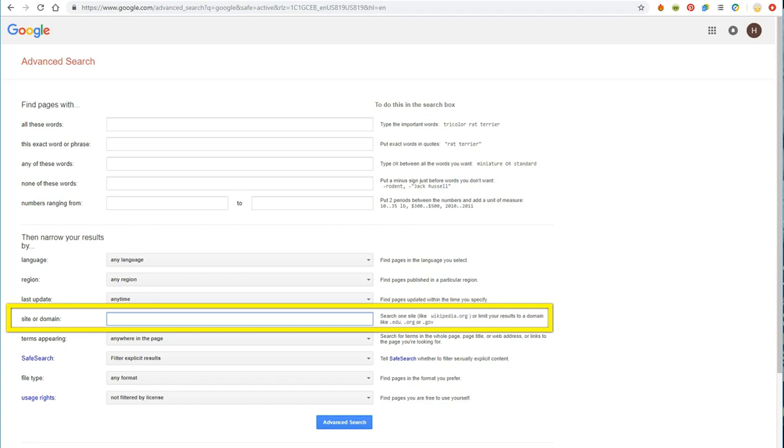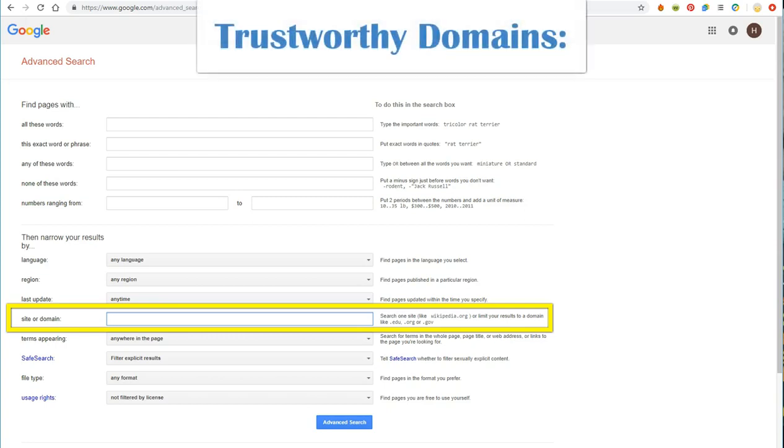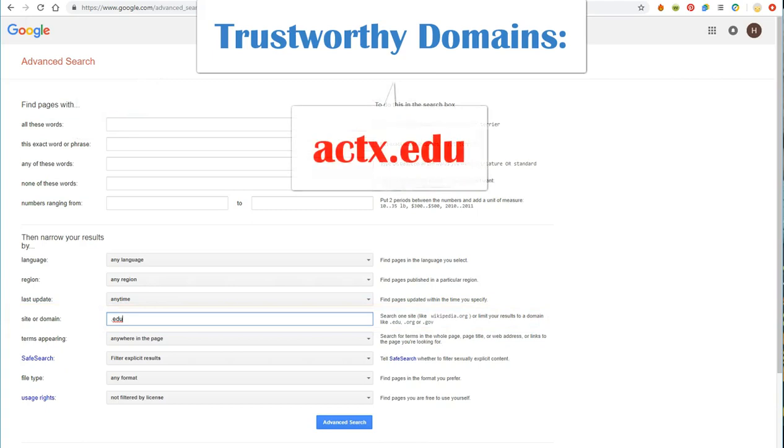Maybe you are looking for sources from more trustworthy types of websites. Then you can just type a trusted domain such as .mil, .gov, or .edu into the Site or Domain box. A domain is the platform indicated in the web address, like .com or .edu. In the Amarillo College website, actx.edu, edu designates that this is an educational institution.